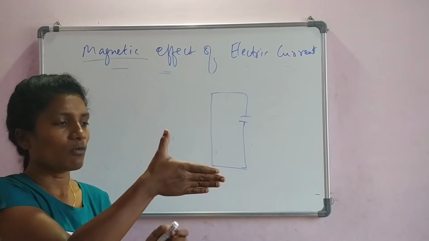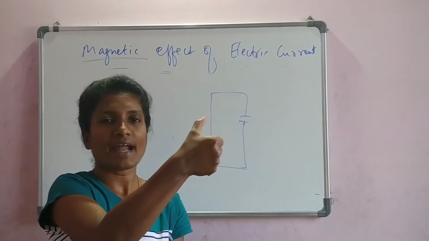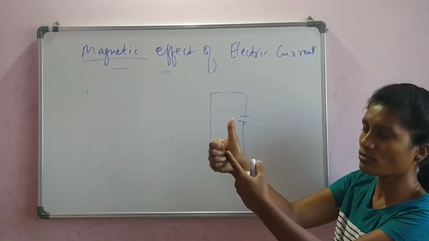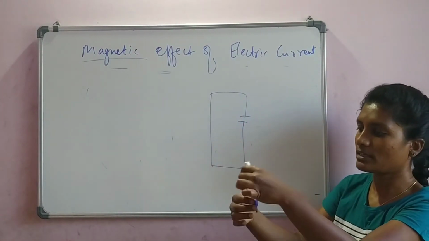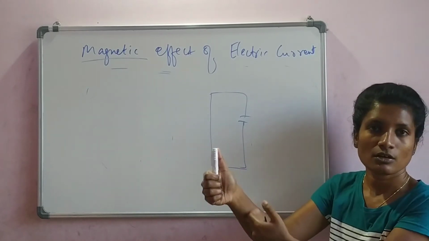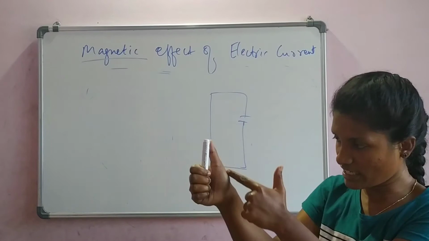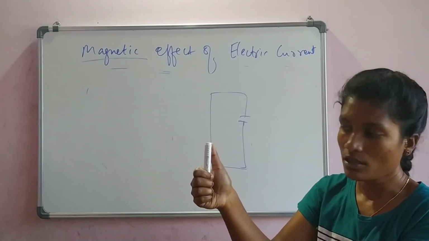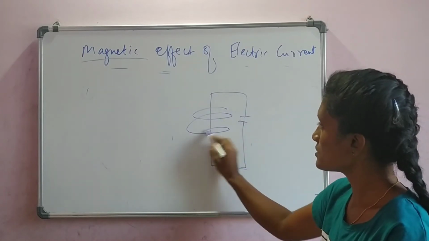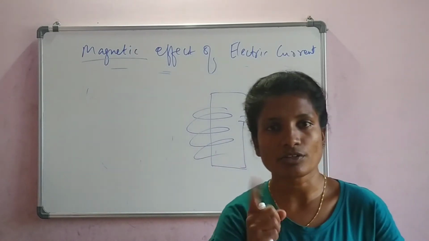Now surround your hand around. The thumb is like this marker. If there is a straight line of current flowing, the magnetic field is around it, isn't it? The magnetic field is around the current.